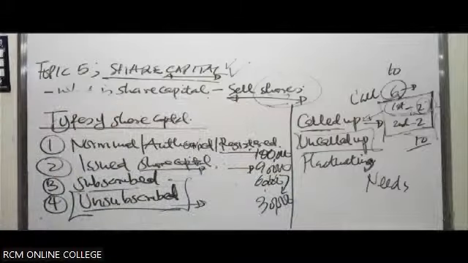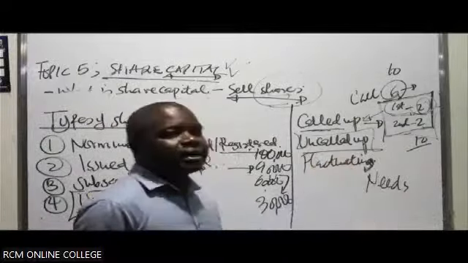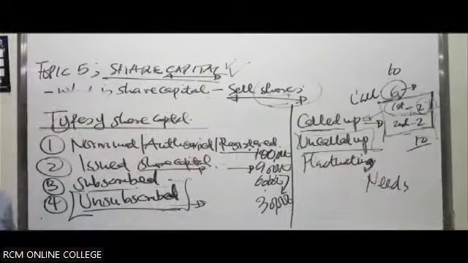Then in this case, the uncalled up is that amount of the share capital the company is yet to call for payment, the outstanding amount. There could be a reason why they haven't been able to make the call. Maybe the need hasn't arisen. It will likely arise when they have to make a call.